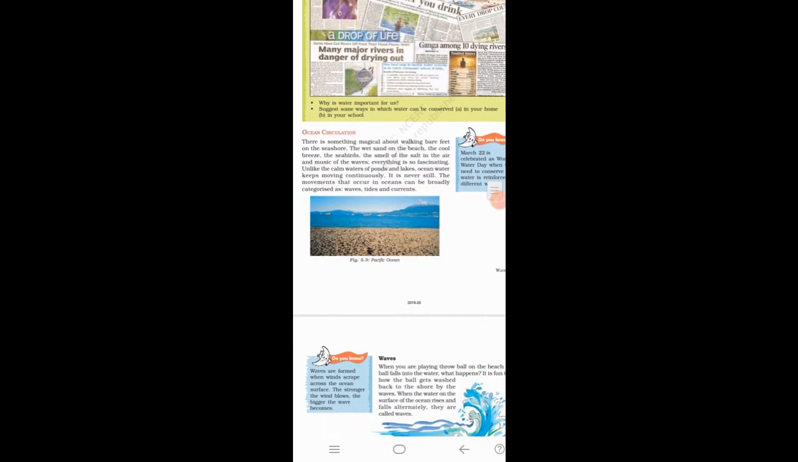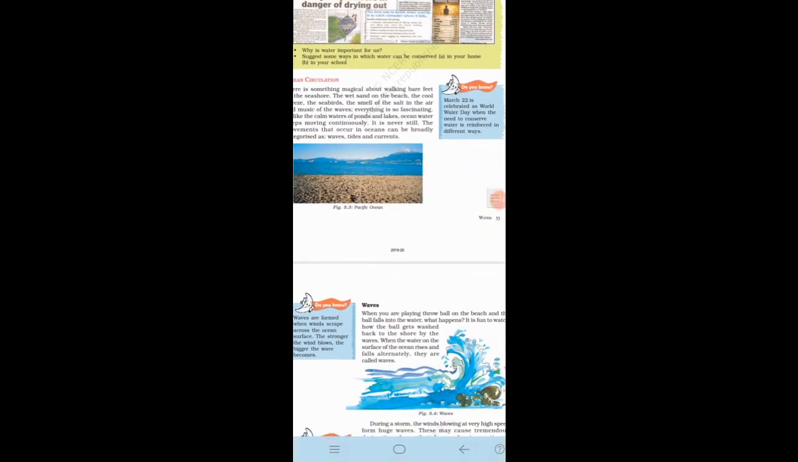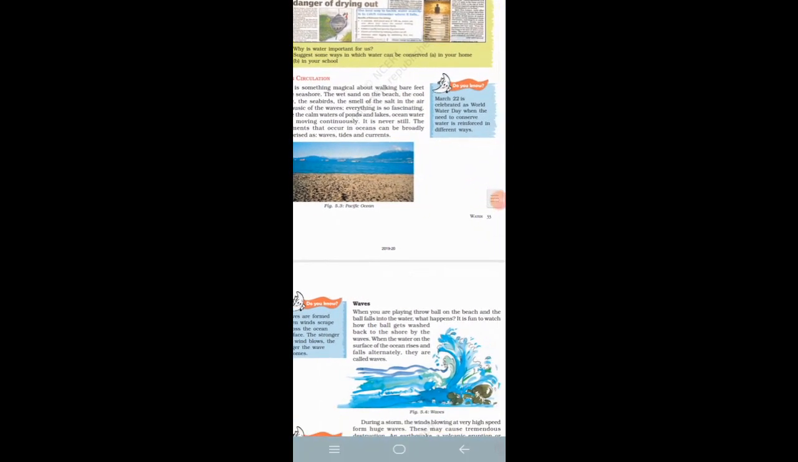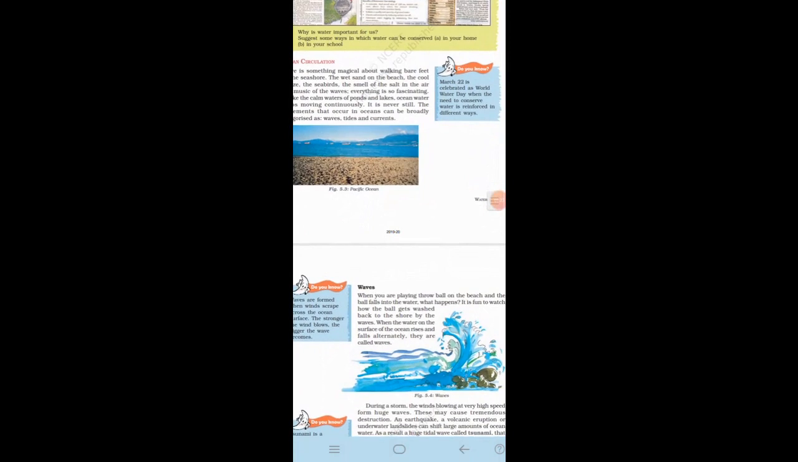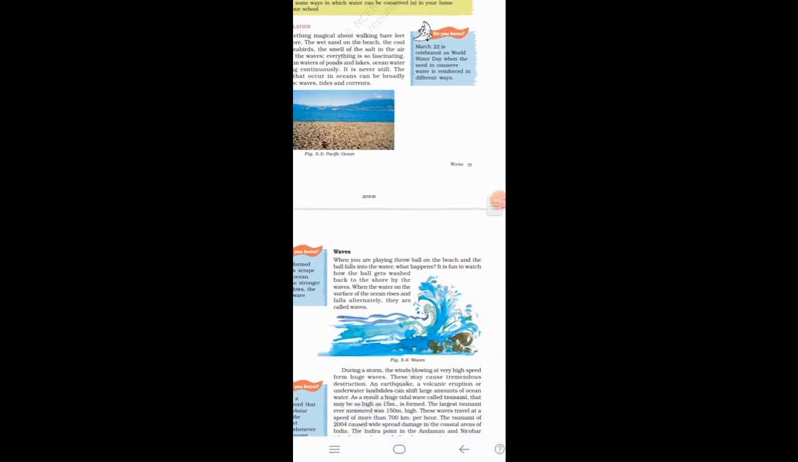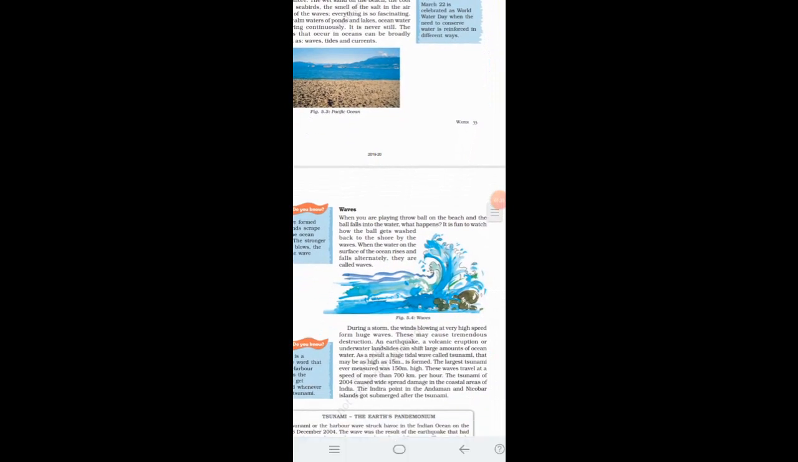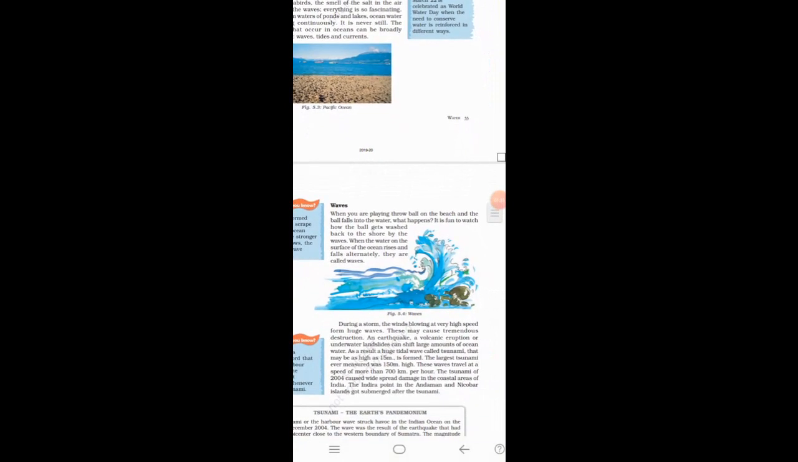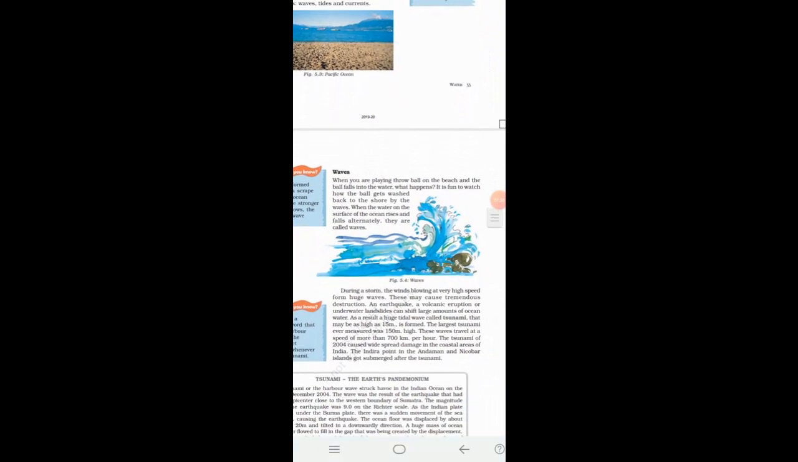Now let's see what is waves. When the water on the surface of the ocean rises and falls alternately, they are called waves. Look at the image of waves. During a storm, the winds blowing at very high speed form huge waves. These may cause tremendous destruction.